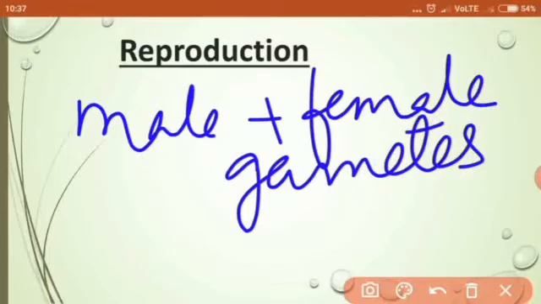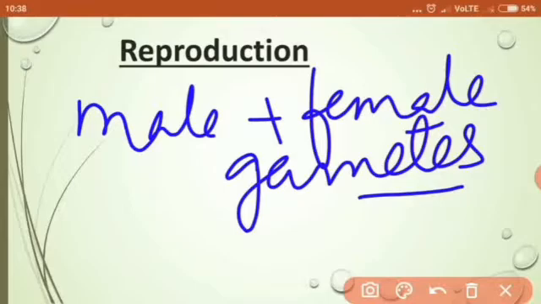Now, what do you mean by gametes? Same as we studied in reproduction in plants, gametes are the reproductive cells. In human beings, the reproductive system is very well developed. And reproductive system means what? An organ system, formed by different organs. The organs which take part in reproduction are different in male and female.